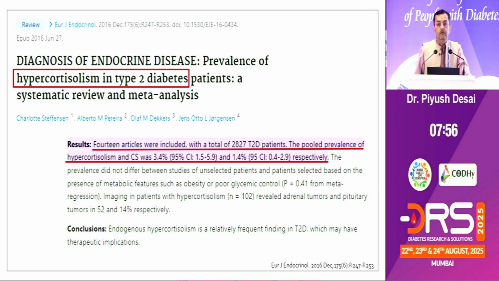Now we have data from 2016 on the prevalence of hypercortisolism, not Cushing syndrome per se, in type 2 diabetic patients, which was found to be 3.4%. Proper Cushing syndrome was almost 1.4%, but hypercortisolism was 3.4%.